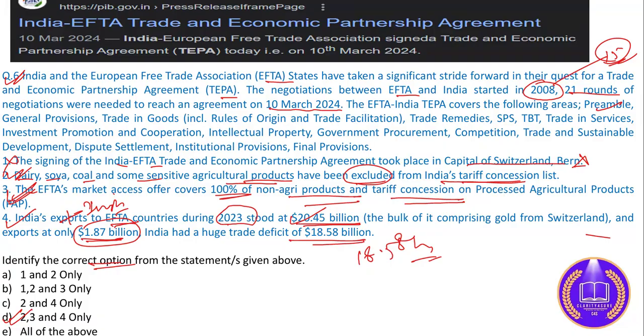Now, in the comment section, you need to answer where the signing of this TEPA agreement has taken place. If it is not Bern, if it is not Switzerland, then where has it taken place?